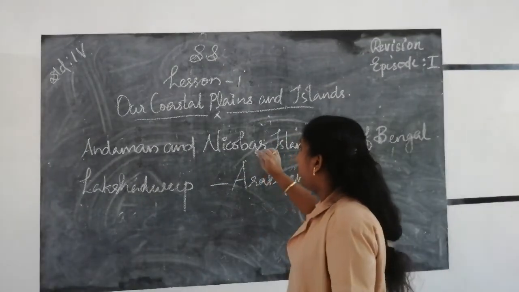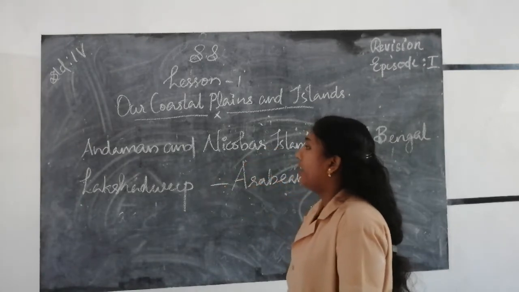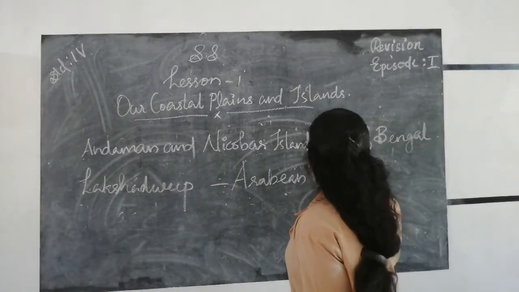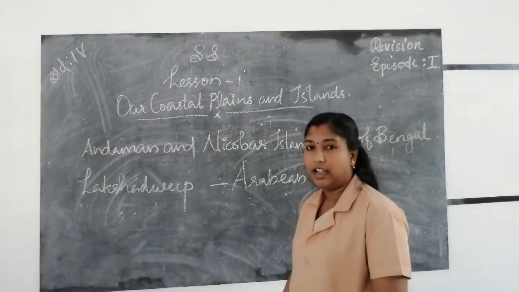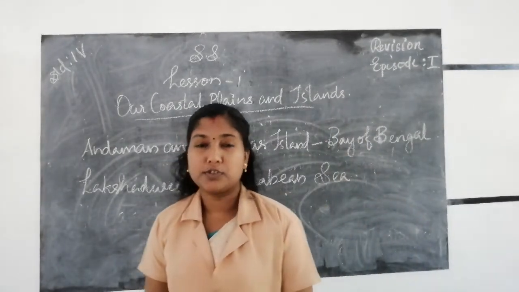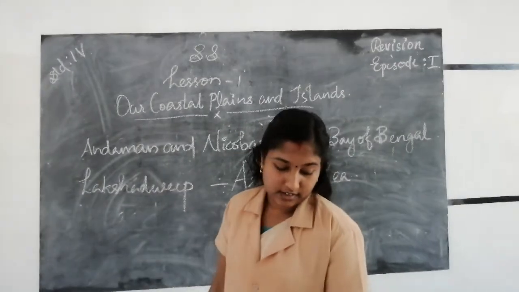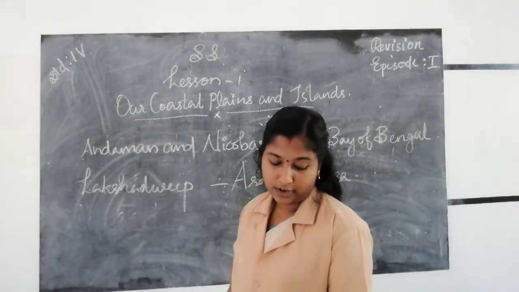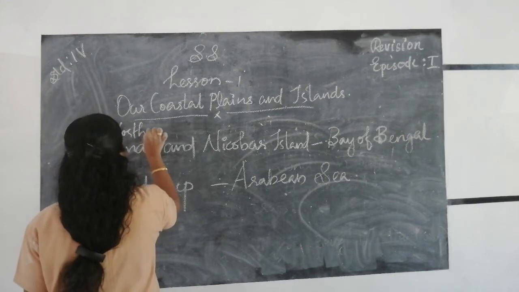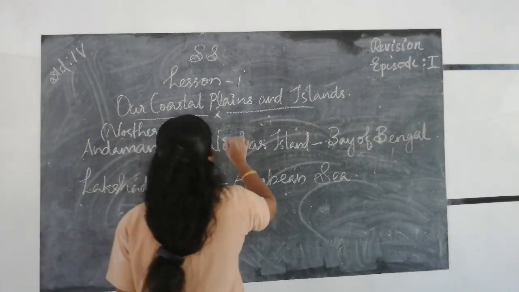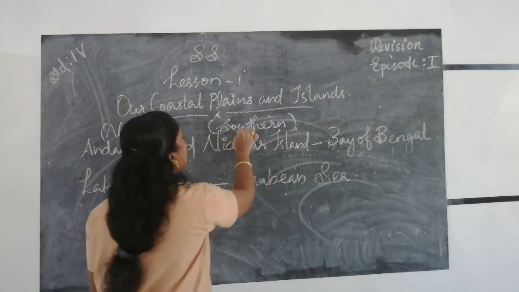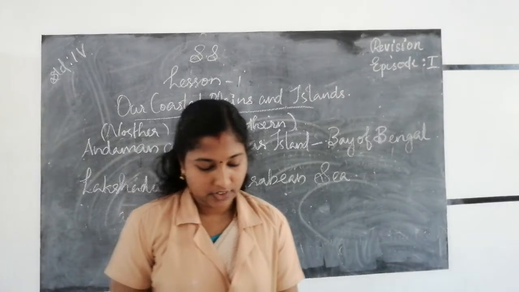The Andaman and Nicobar Islands and Lakshadweep are the two island groups present in our country.